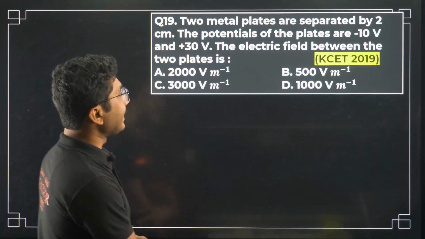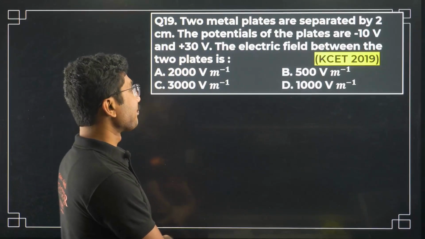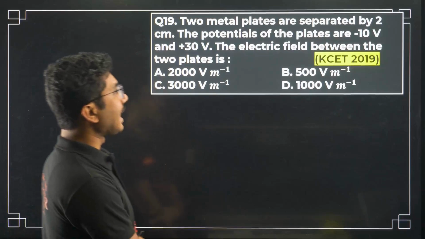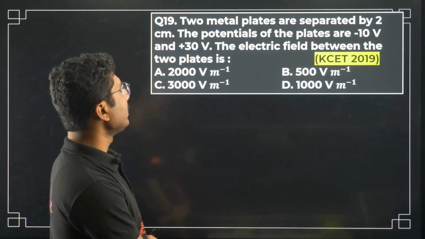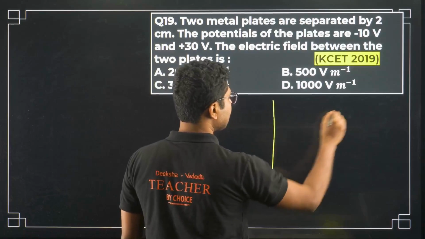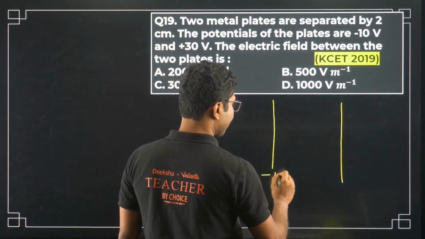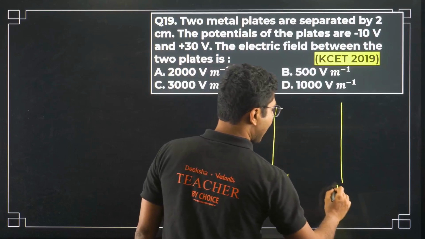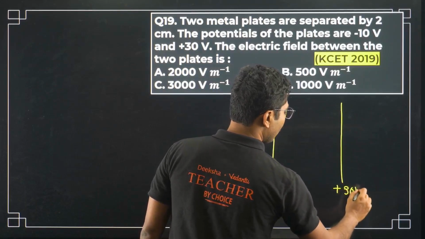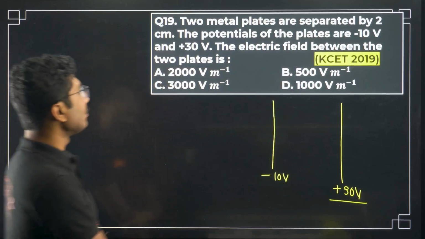Two metal plates are separated by 2 centimeters. The potential of the plates are minus 10 volt and plus 30 volt. So we have two metal plates, one is at minus 10 volt, another one is at plus 30 volt. The electric field between the two plates is?